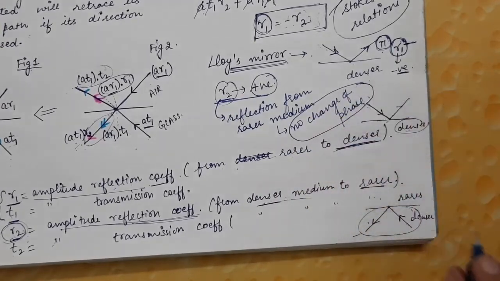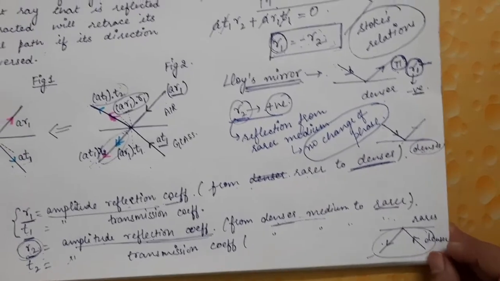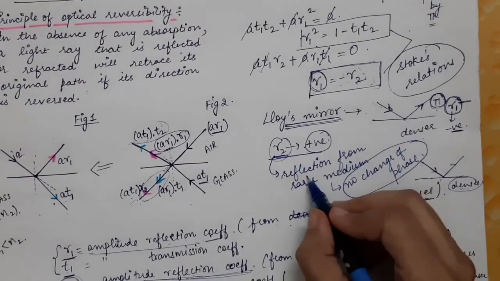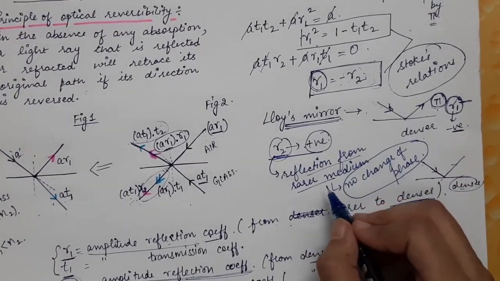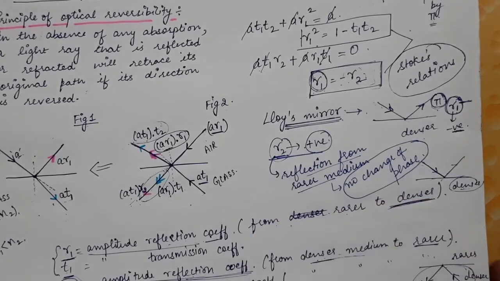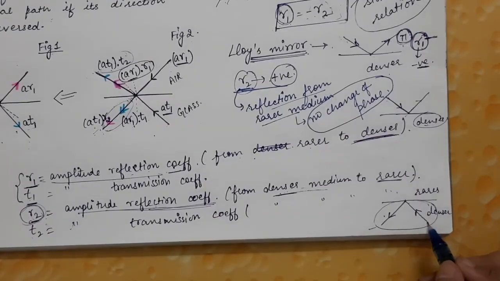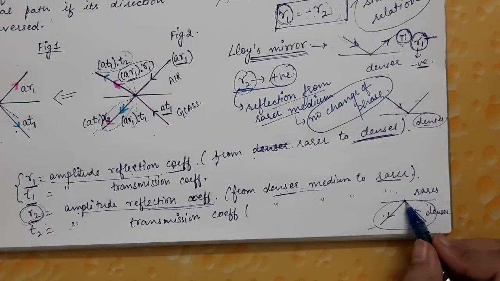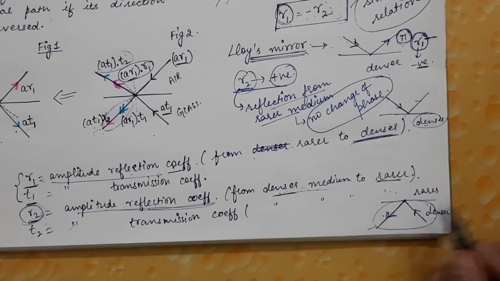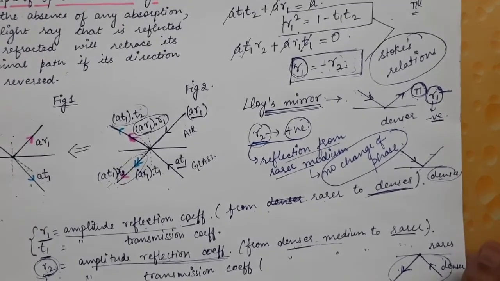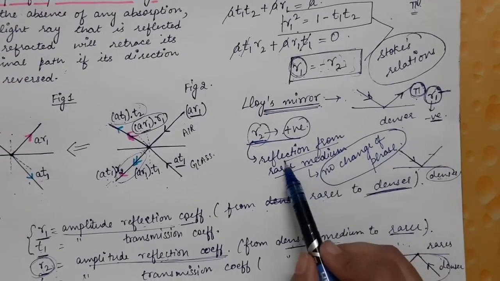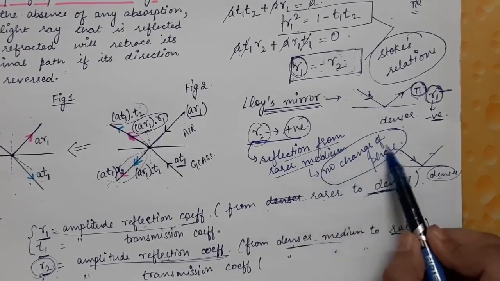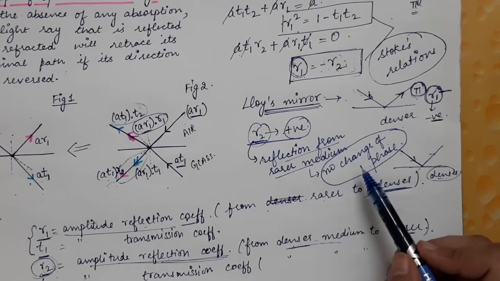So from this article we conclude that when light gets reflected from a rarer medium, that is, it is traveling in the denser medium but is getting reflected by a rarer medium, then there is no change of phase of light.